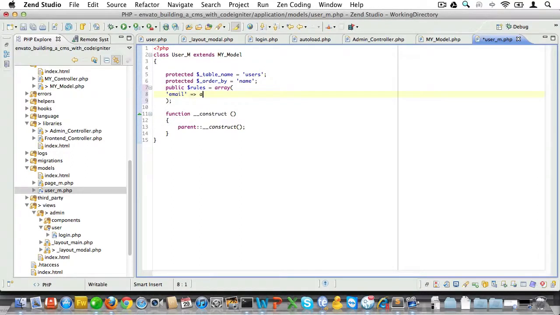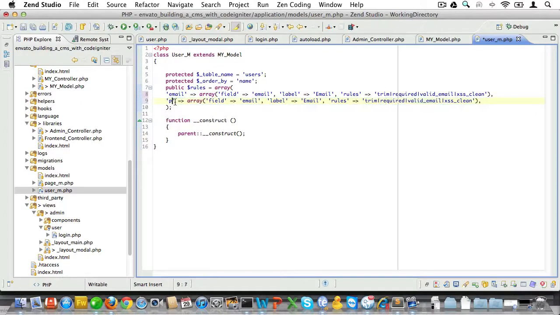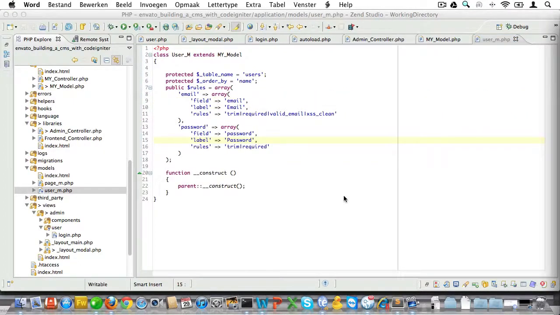So we'll have to add a key for every field, and that key will be equal to an array as well. Each field will contain three keys, namely field, label and rules. So let's go ahead and create those. First, we'll set an email field with a label of email. Let's trim it, make it a required field, make sure we have a valid email, and pass it through an XSS filter. And lastly, we'll need a password field, and that will just be trimmed and required. We'll hash the value, so there's no need for XSS filtering on that field.